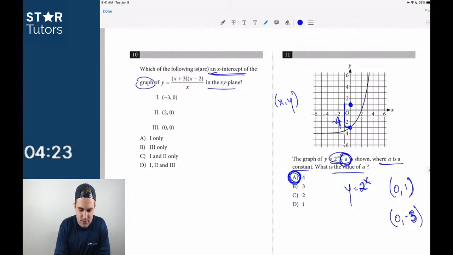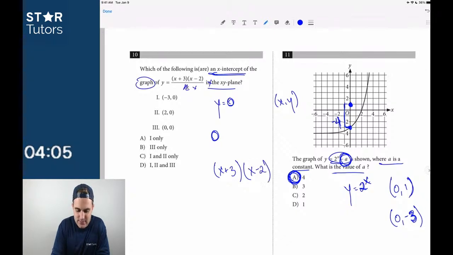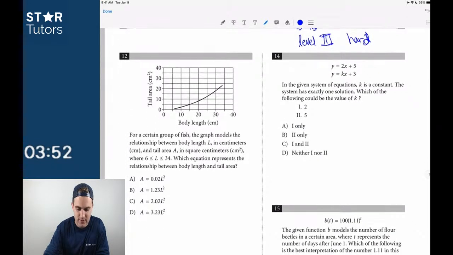X-intercepts. Think about this, guys. X-intercepts, remember, this is where it's so valuable. Y is equal to 0 when you're looking for the intercept of x. So you get 0. If we multiply the x out, we get x plus 3, because anything times 0 is just 0. So now we just get x plus 3 times x minus 2. We get x is equal to negative 3, comma 2. So negative 3 and 2, that's 1 and 2 only for number 10. That one's pretty straightforward, thankfully, because I made up some time there.